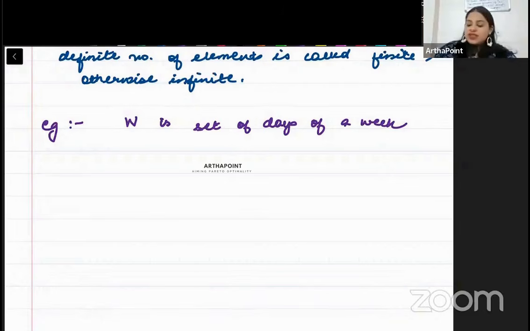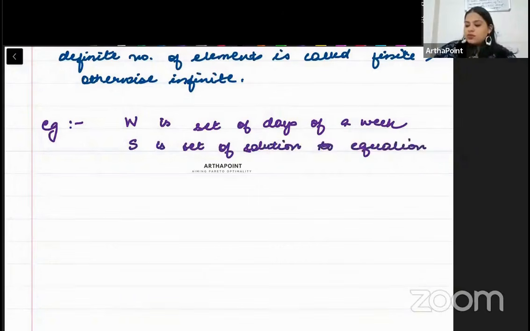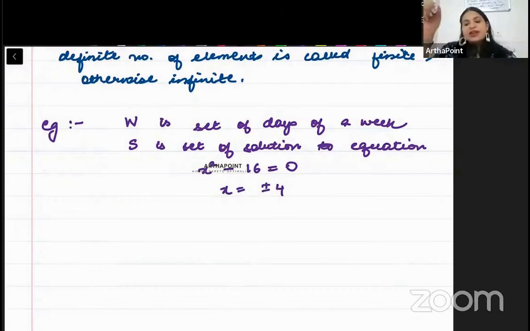S is the set of solutions to the equation x square minus 16 is equal to 0. So beta, x can take only finite values, plus minus 4, right? So x is going to be plus minus 4. That again means that it is a finite set.